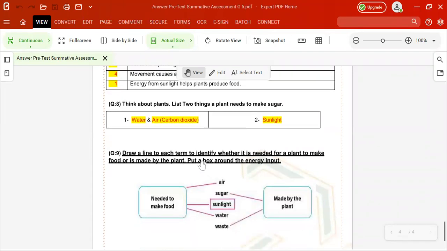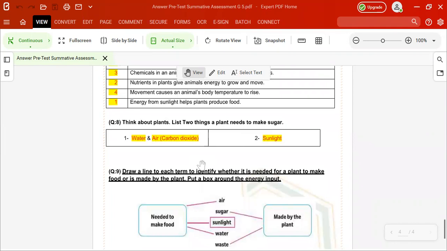Okay, let's also talk about question number 9. Question number 9 tells us to draw a line from each term to identify whether it is needed for a plant to make food or is made by the plant. Put a box around the energy involved. This question has 2 points.